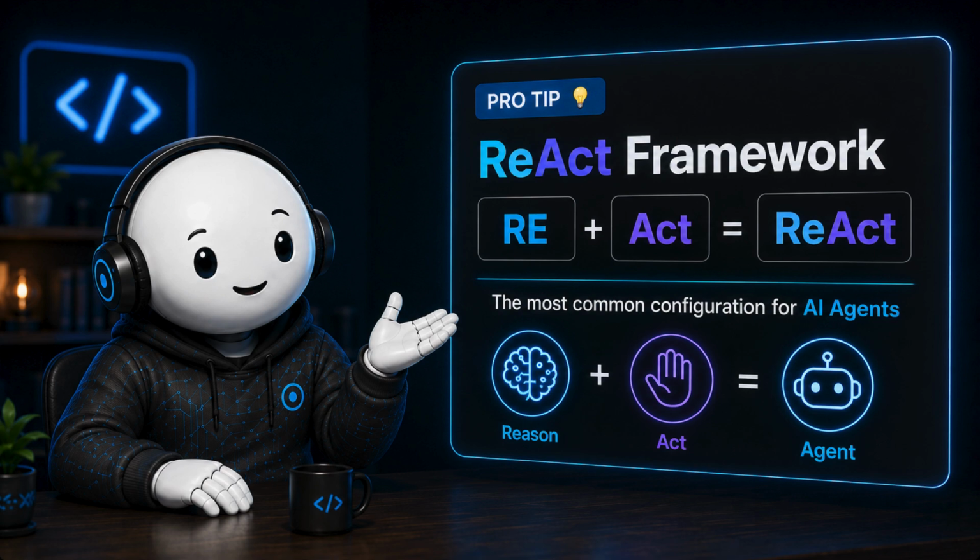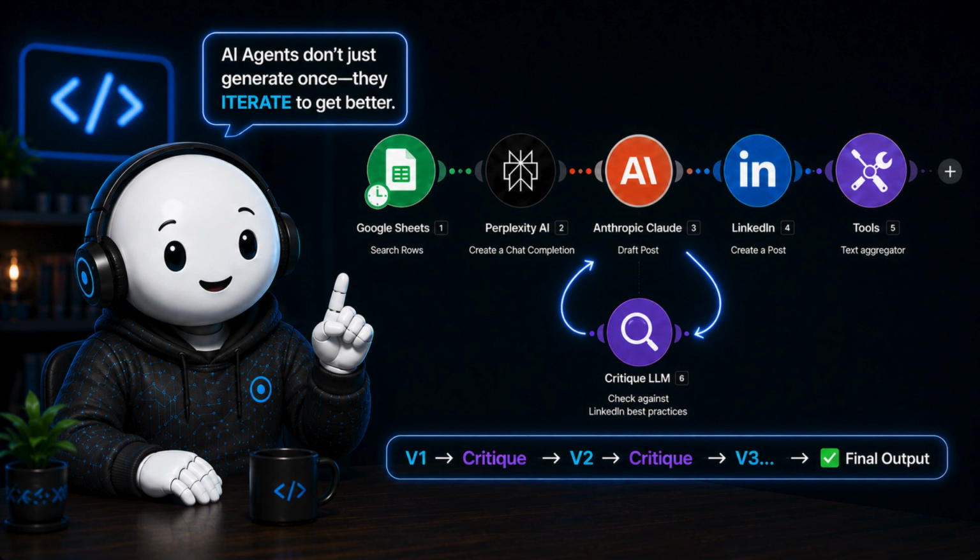Pro tip: because of this, the most common framework for AI agents is called ReAct, Reason plus Act. ReAct. Sounds simple once you break it down, right? A third key trait of AI agents is their ability to iterate. Remember when I had to manually rewrite the prompt to make the LinkedIn post funnier? An AI agent does the same thing, autonomously.